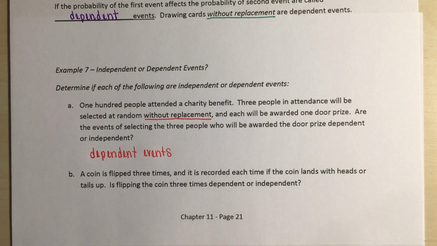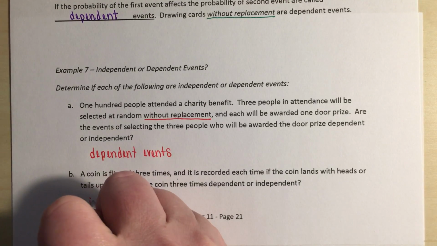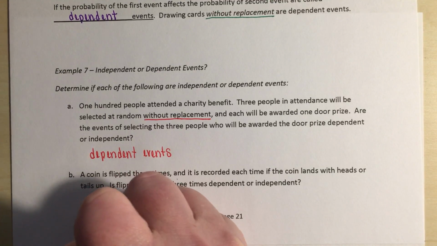Right, and then for B, a coin is flipped 3 times, and it is recorded each time if the coin lands with heads or tails up. Is flipping the coin 3 times dependent or independent? This would be a case of independent events.